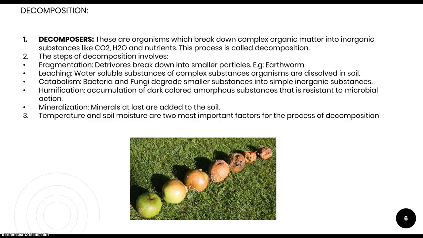As you can see in the diagram below, this is the process of decomposition of a fruit which takes place in the ecosystem following the steps we have discussed just now. And all these steps are controlled by two factors, temperature and soil moisture.